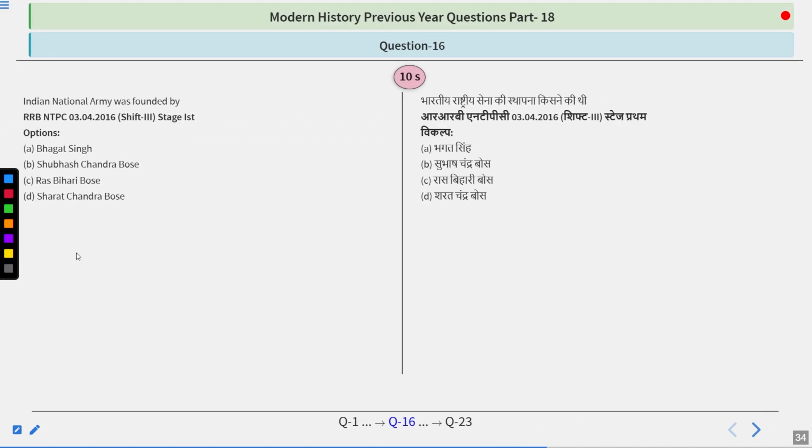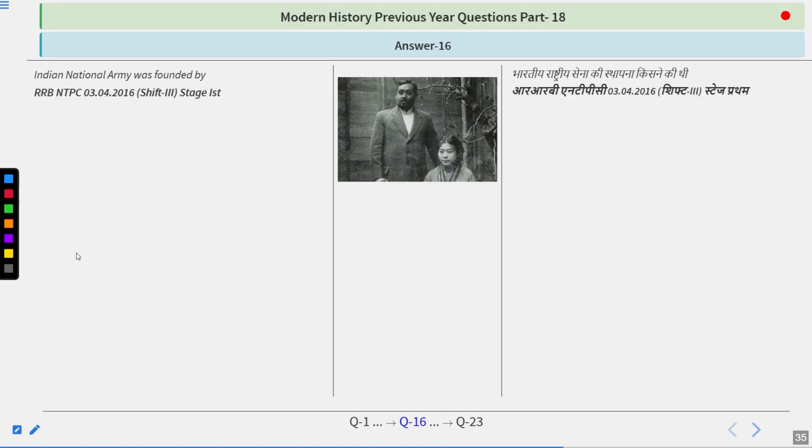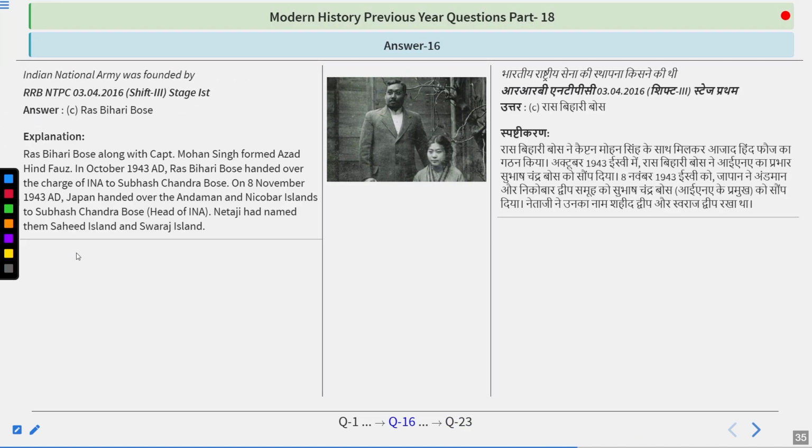The Indian National Army was founded by Bhagat Singh, Subhash Chandra Bose, Ras Bihari Bose, Sarat Chandra Bose. Think about it. A very simple question because we have discussed it a lot of times and now this question should not trouble you. Simple one because the answer is Ras Bihari Bose.